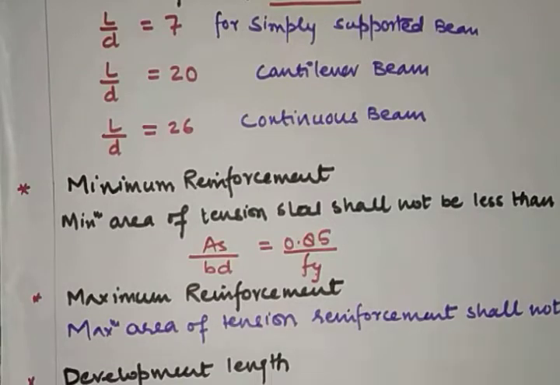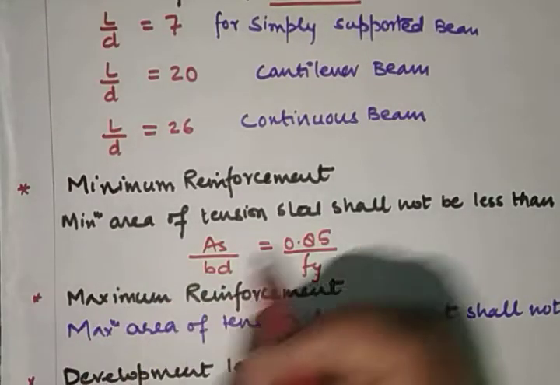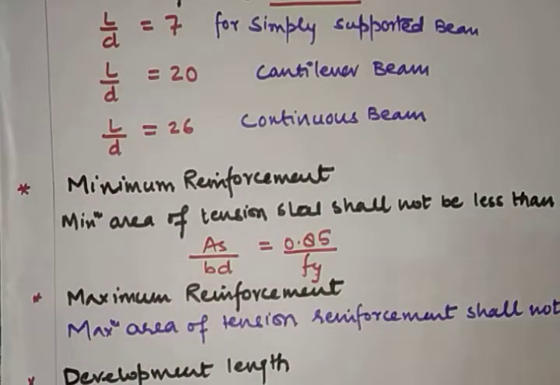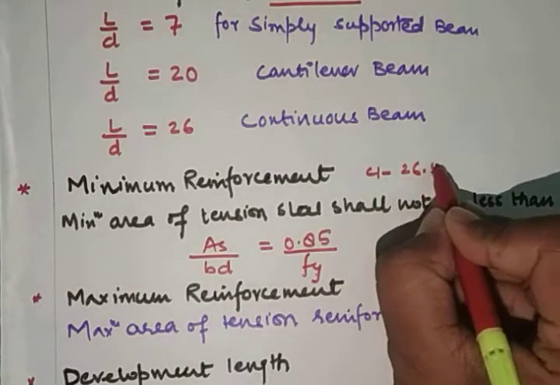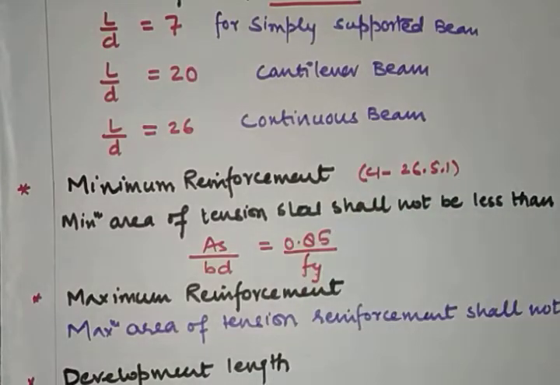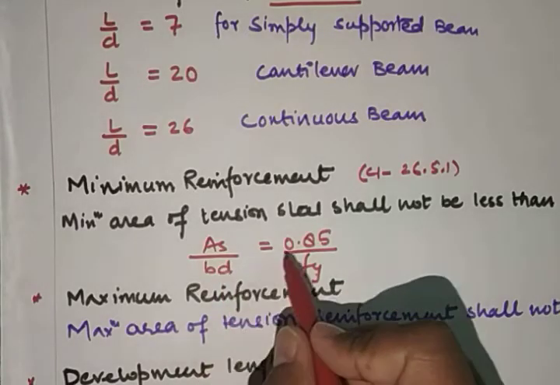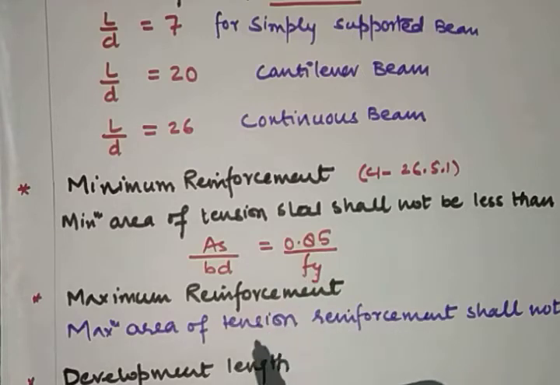So next one is minimum reinforcement. As per IS 456-2000 the clause number is 26.5.1. The minimum area of tension steel shall not be less than As upon bd equal to 0.85 upon fy.